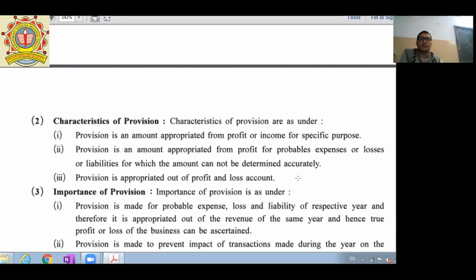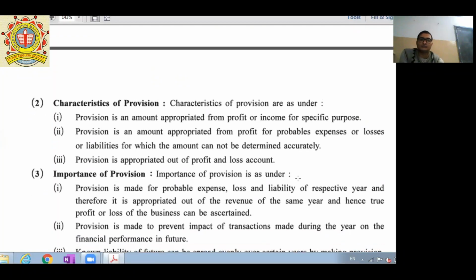Number one, provision is an amount appropriated from profit or income for a specific purpose. Provision is an amount appropriated from profit for probable expenses or losses or liabilities for which the amount cannot be determined accurately. And third one, provision is appropriated out of the profit and loss account.